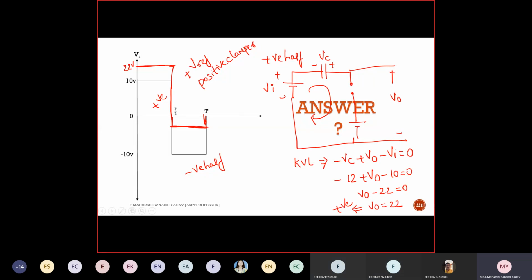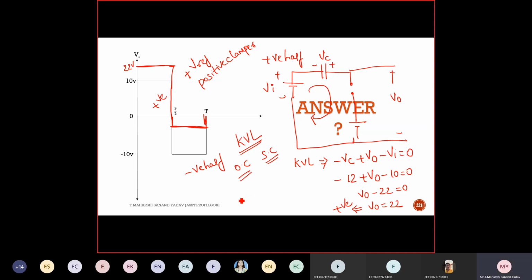Others should also respond, because if you don't understand this concept, the second unit will be very tough for you to understand. That's why I'm telling you once again. Actually, I had given this as a task for you, but I'm repeating it because this is a very important concept. First, you should be perfect in writing KVL. Polarity is also very important, and you need to know the conditions. If it is open circuited, what will happen? If it is short circuited, what is happening? These two cases are very important.